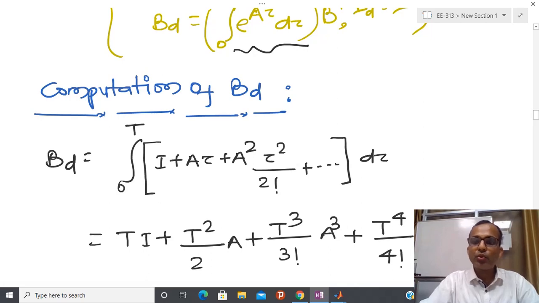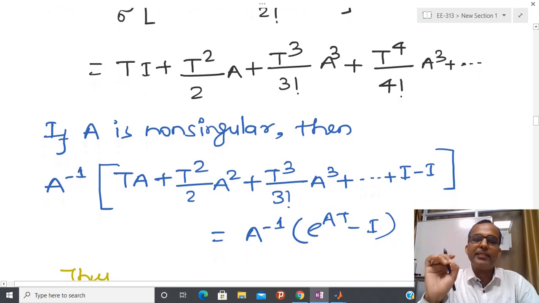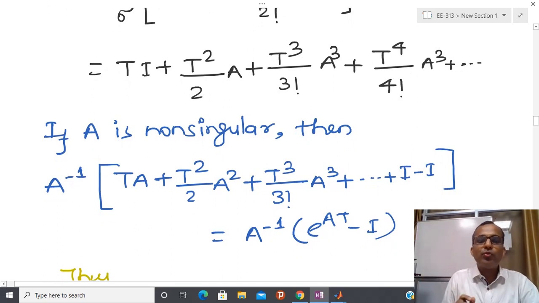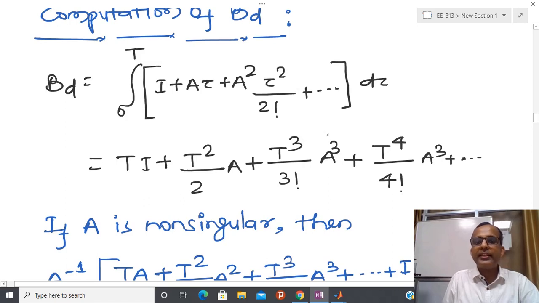It is possible to show that if matrix A is non-singular, and this is a very standard result from linear algebra, which I am not going to prove, but those who are interested, please check the linear algebra literature, then in place of I, I can write A inverse A, and in that case we are able to write this integral in this form. First we do the expansion, after that we do the integration.